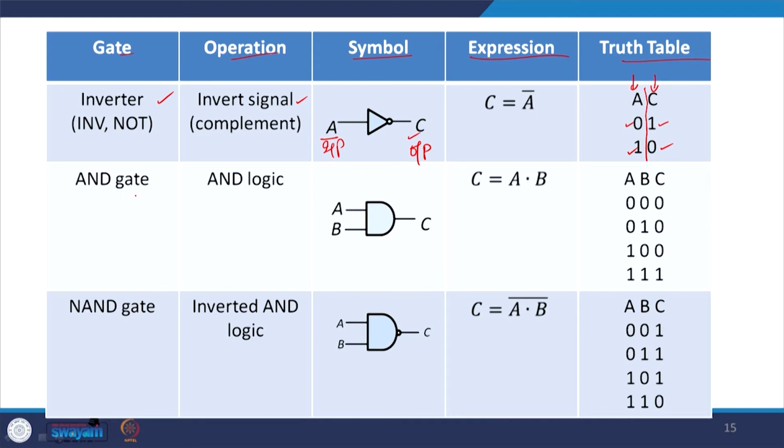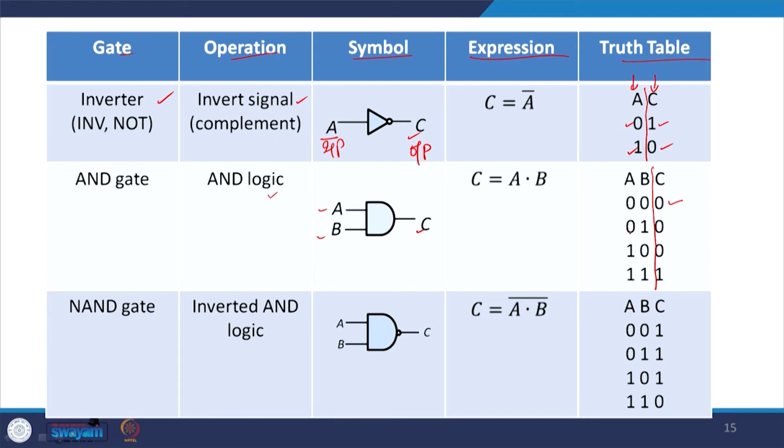Next is the AND gate, and the operation is the AND logic. This is the symbolic representation. A and B are the inputs and C is the output, with the expression C equals A into B. In the truth table, if A is 0 and B is 0, C is 0.